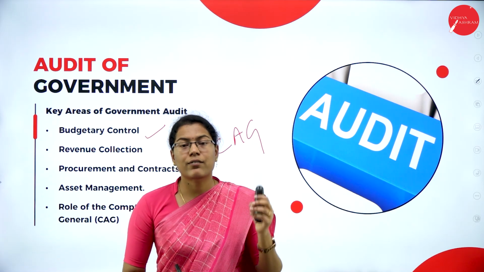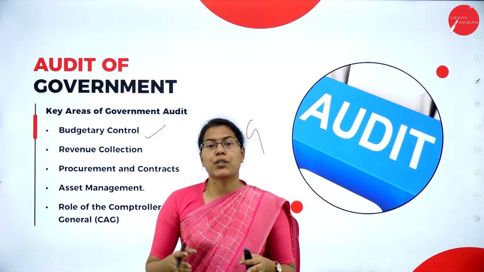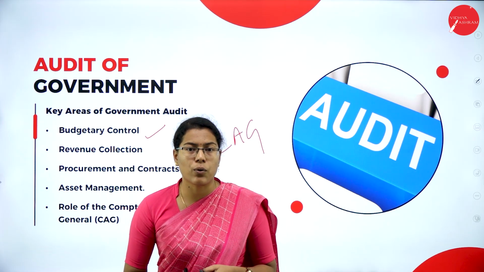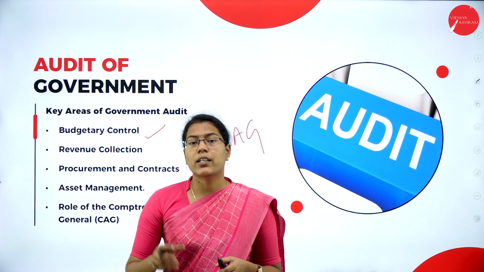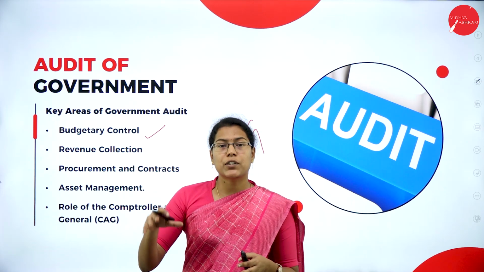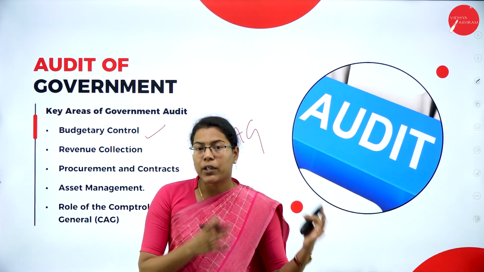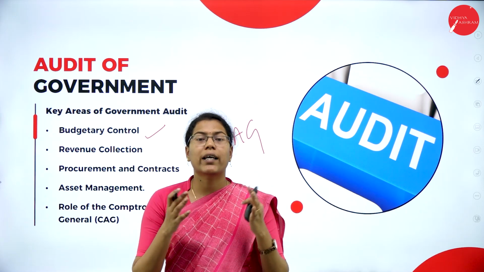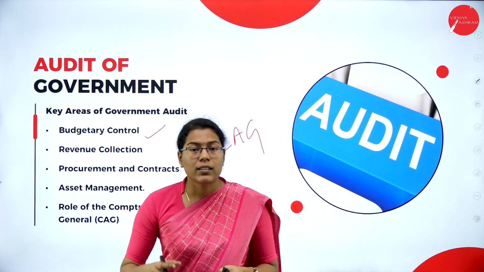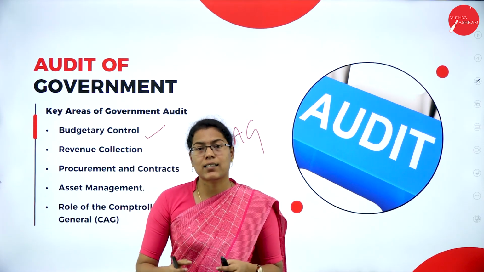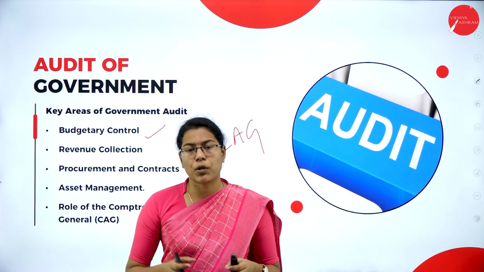For example, if the department's budget for an education program is 100 crores, here the auditor has to check whether that department of that particular government body has utilized that 100 crores for education purposes only, and that the amount is not exceeded without the prior approval or permission.